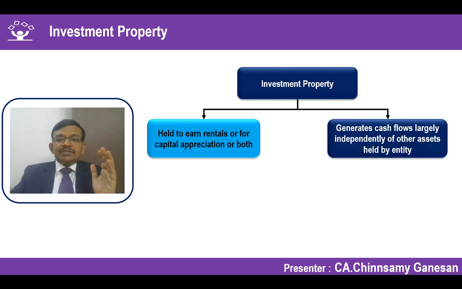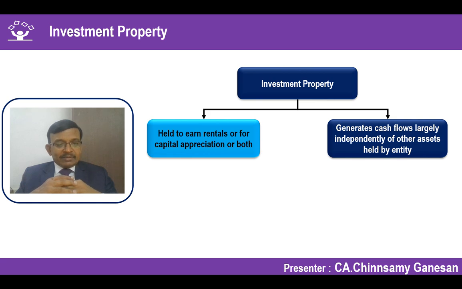What is the other thing which could be a possibility is this condition. Normally, this type of investment property should be capable of generating independent cash flows compared to other assets. Any other asset held by the entity generates cash flow, and this property is not dependent on it in generating its cash flows. The reason is, suppose it is dependent on the other assets for generation of cash flows, what will happen?